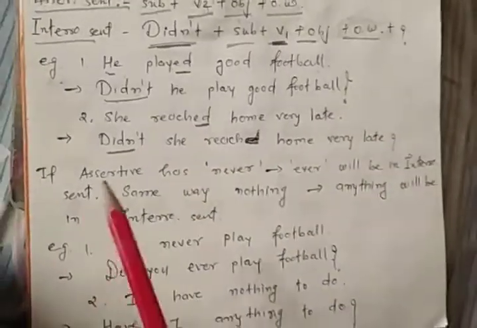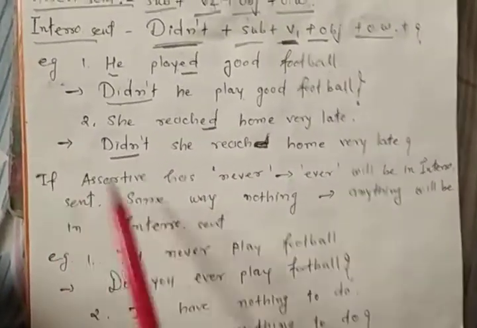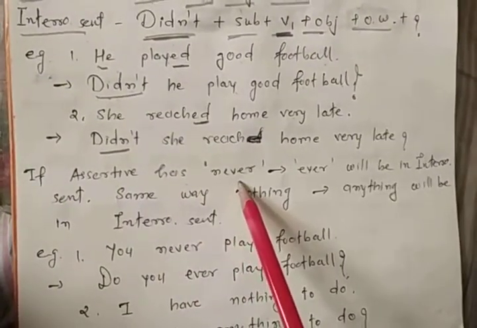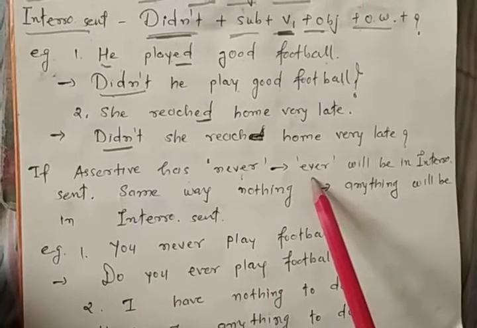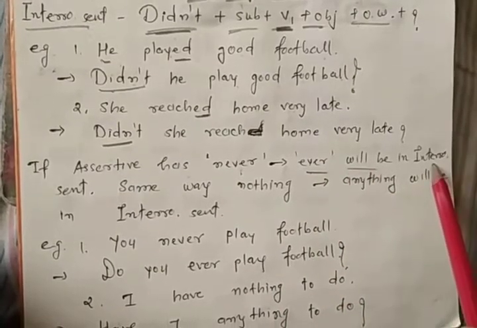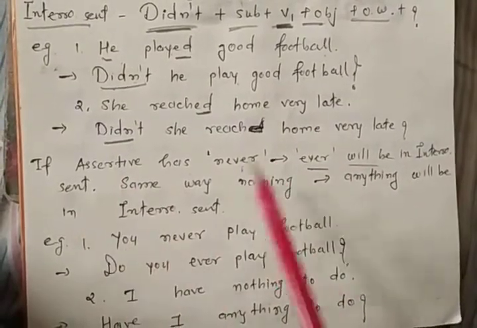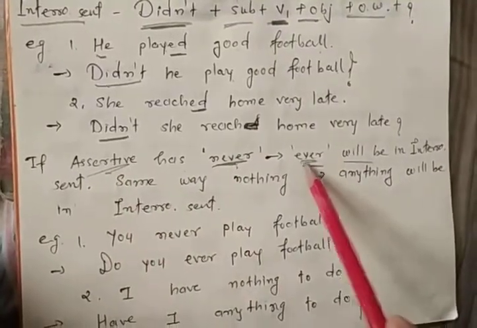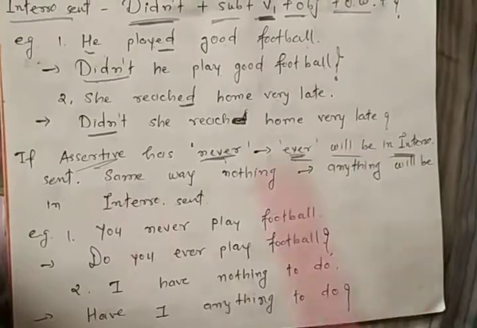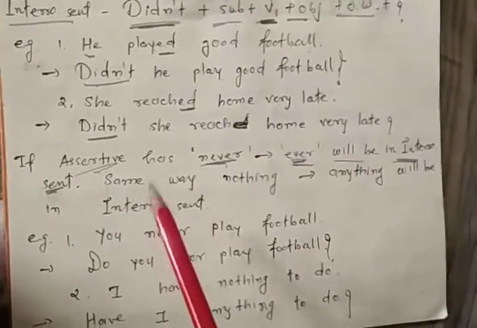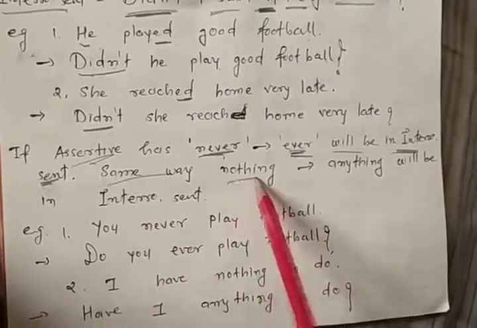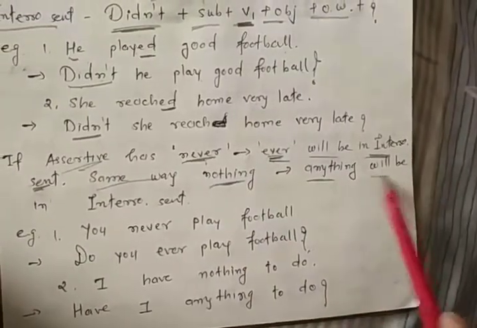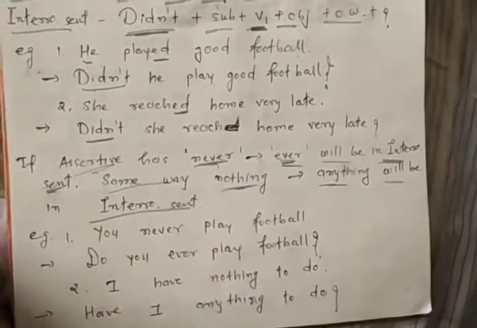Next rule, if the assertive sentence has never in the sentence, so that time ever will be in the interrogative sentence. Once again, if never is in the assertive sentence, so ever will be in the interrogative sentence. Same way, if nothing is in the assertive sentence, that time anything will be in the interrogative sentence.